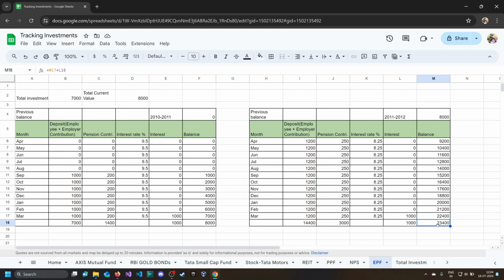So at this financial year you just need to update the cell address here. So total investment will be this, and total current value will be this. So this also we have to take this amount.